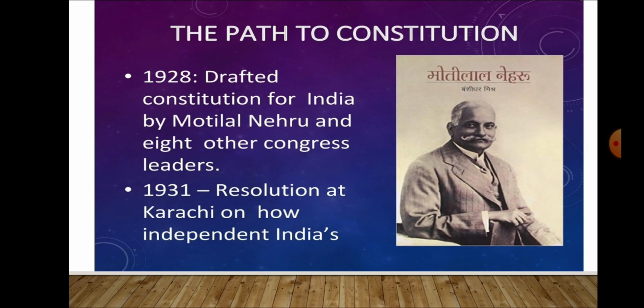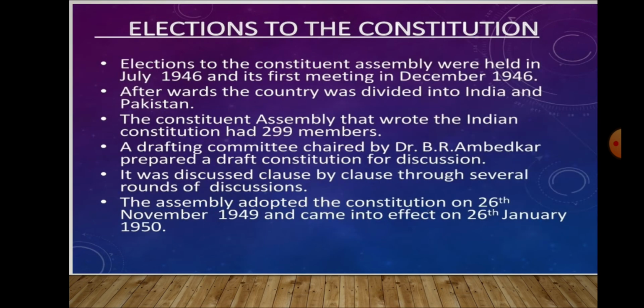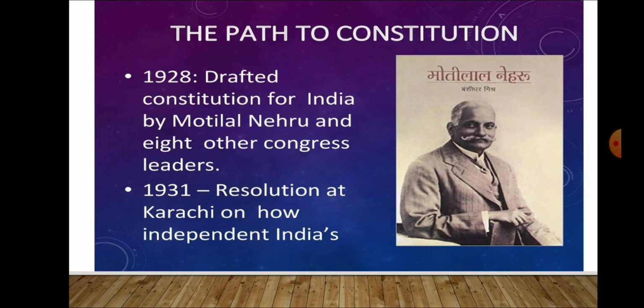In India, the consensus with regard to the making of the constitution had already developed during the independence struggle. Some efforts were made prior to framing the Indian Constitution. In 1928, Motilal Nehru and eight other Congress leaders drafted a constitution for India. And in 1931, the resolution at the Karachi session dwelt on how the independent India's constitution should look. Both documents were committed to the inclusion of universal adult franchise, the right to freedom and equality, and to protecting the rights of minorities in the constitution.